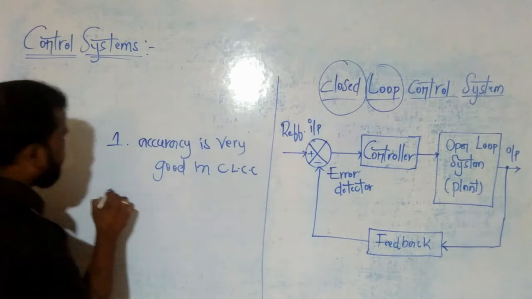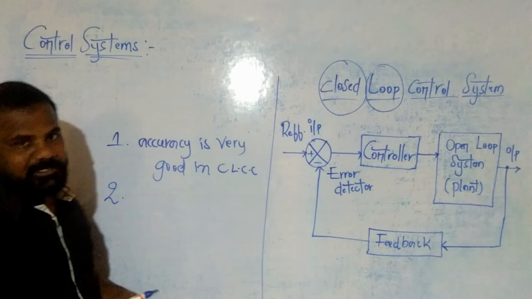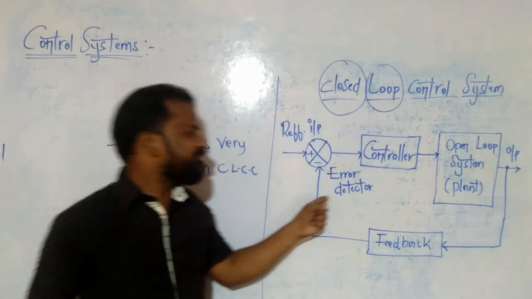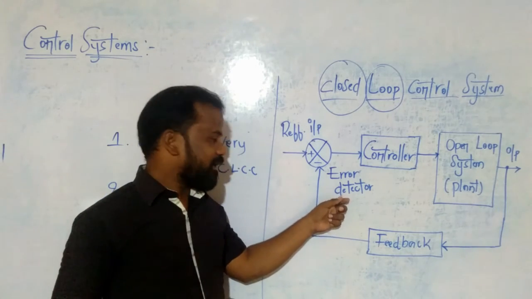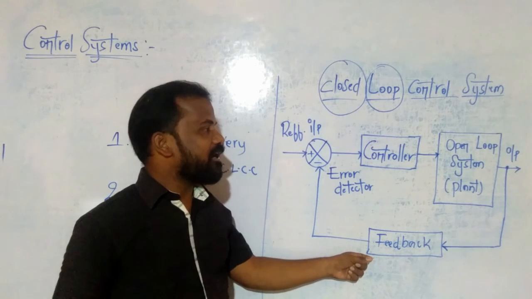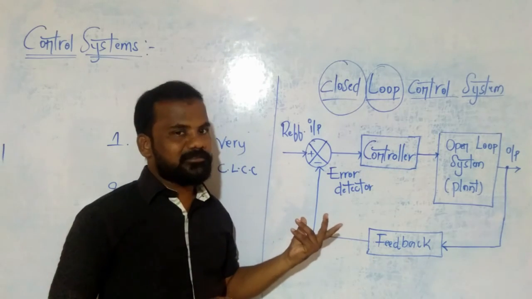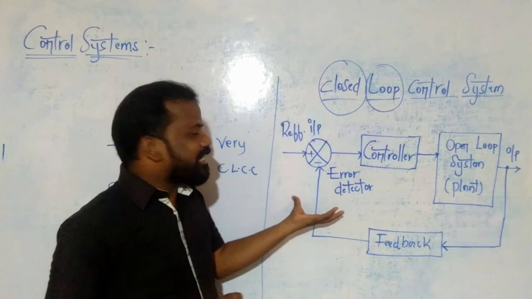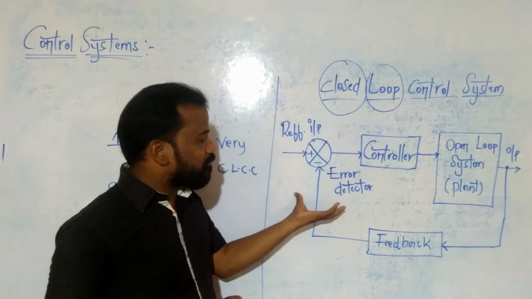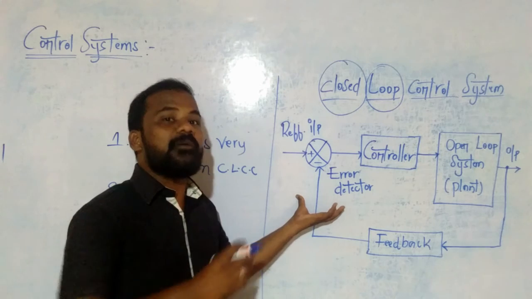Now go for the advantage number 2. Just see here, we have an error detector, a feedback system and a controller. It means compared to the open loop control systems, the block diagram of a closed loop control system is complicated.